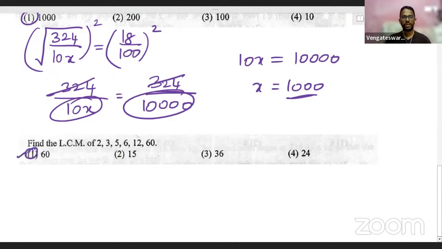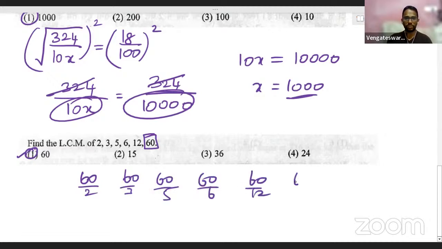Option 1, 60 is the right answer for this question. And of course, we need to find the LCM of these numbers 2, 3, 5, 6, 12, and 60. This is my question, right? It's very simple. Out of all these numbers, you see the bigger number. The biggest number is 60. And if you clearly check, 60 is divisible by all the numbers that you see in this list, right? 60 is divisible by 2, 60 is divisible by 3, 60 can be divided by 5, 60 by 6 is